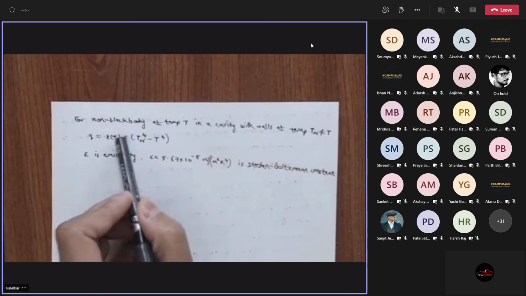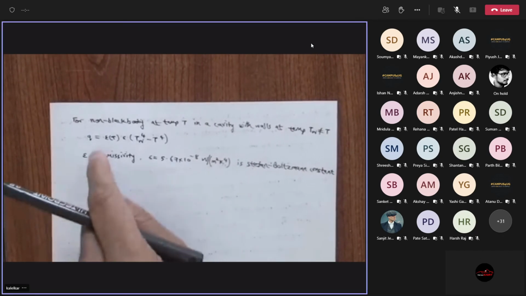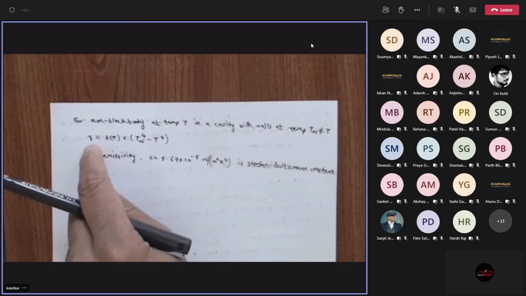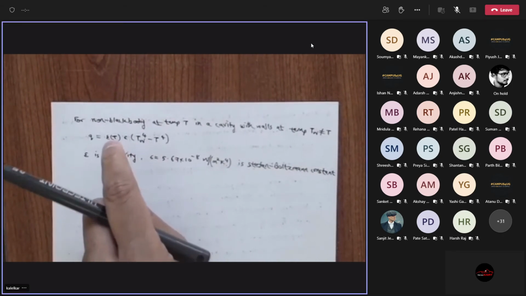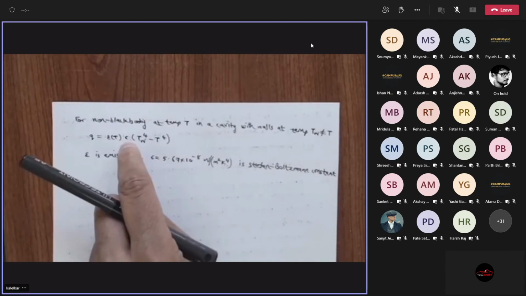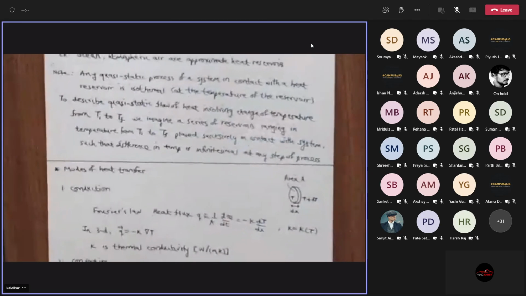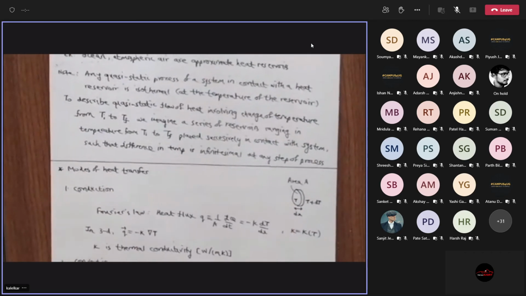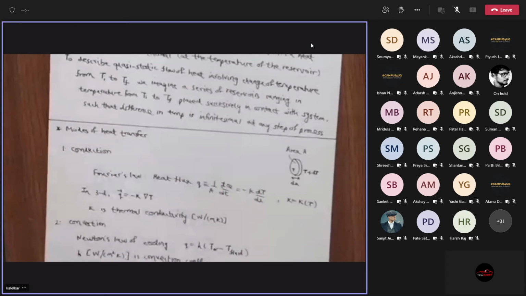I am sure you have studied this sigma T raised to 4 in previous classes. But the heat flux is to be calculated. That is just a constant times emissivity, which is a function of temperature in general, times sigma T raised to 4. I will not go into details of this part, modes of heat transfer. This is deliberately given briefly because you will spend an entire semester on it.